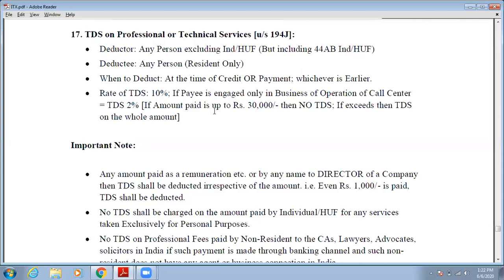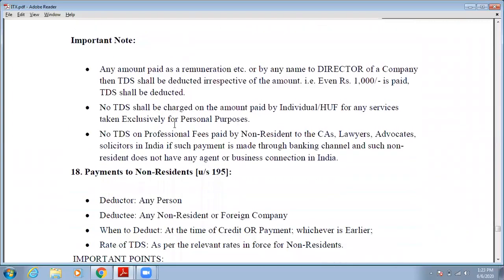But in any other case, if such amount is up to 30,000, then no TDS will be deducted. If such amount exceeds 30,000, then on the whole amount TDS will be deducted. Okay. So there is some important note under this provision. Any amount paid as remuneration or by any name to a director of a company, then TDS shall be deducted irrespective of amount. That is, even if rupees 1,000 is paid, then TDS will be deducted. So under this provision we have talked that up to 30,000 no TDS will be deducted, and if it exceeds 30,000, then on the whole amount you have to deduct the TDS. But there are some important notes.